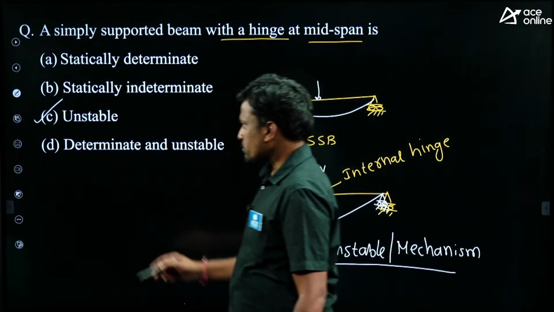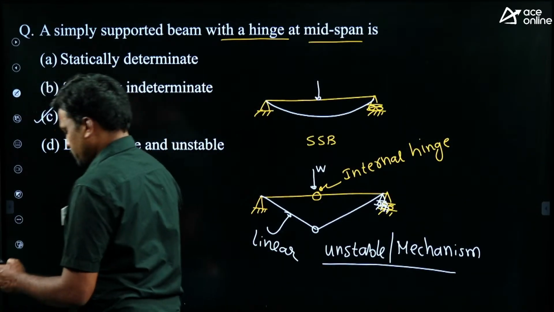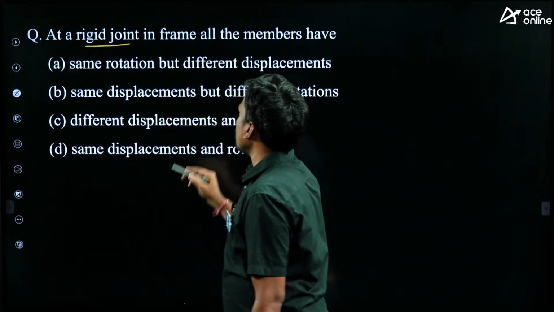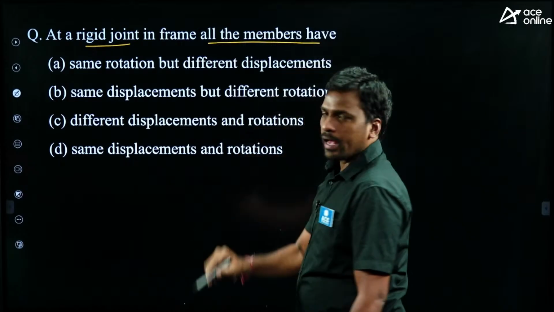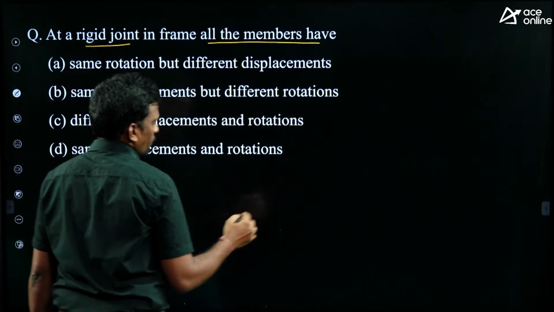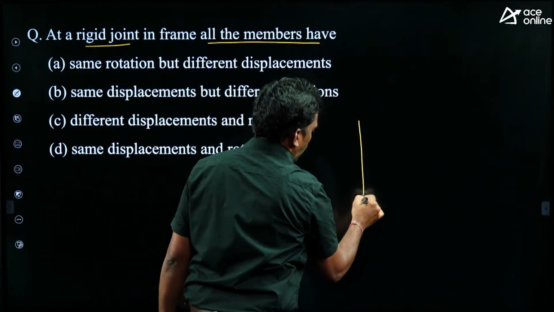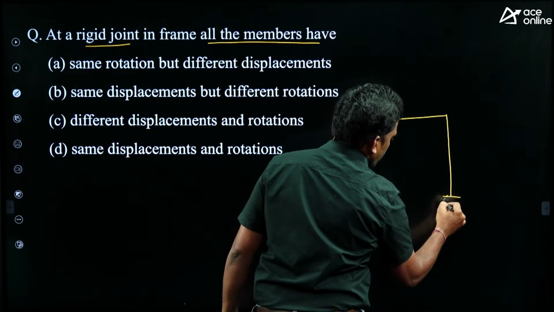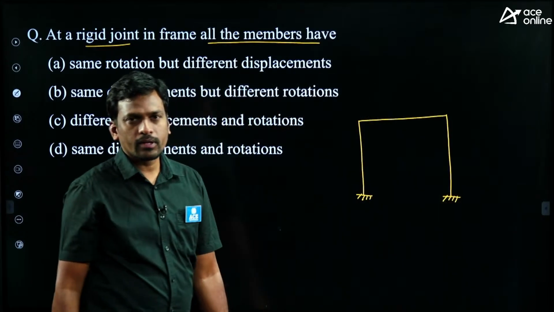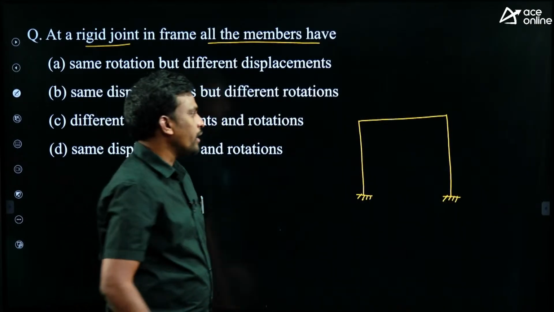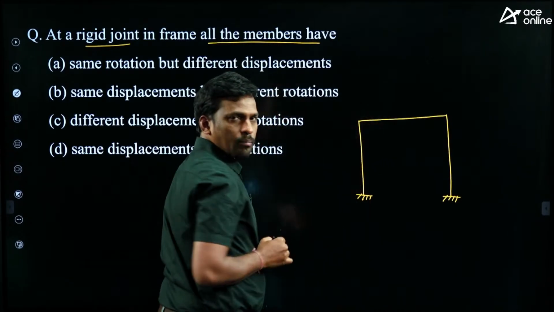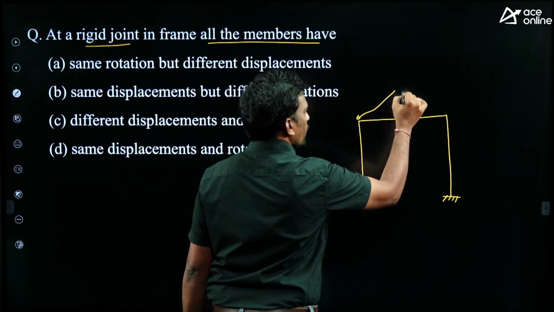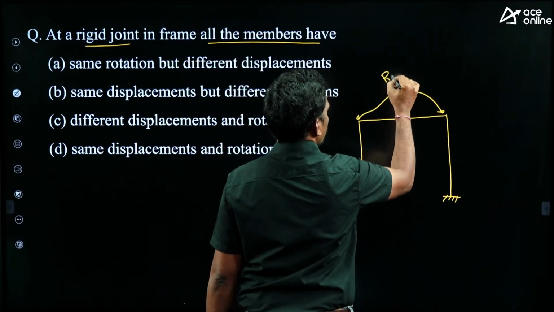Now we'll see the next question. At a rigid joint in a frame, all the members have... Students, practically how do we get a rigid joint? If the members are connected with more than one bolt or welding, it gives a rigid joint. Then here this is the beam and this is a column. So the beam and column connection is called a rigid joint, and this is also a rigid joint.